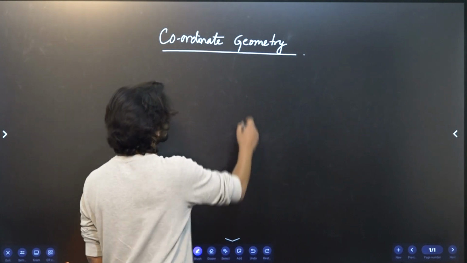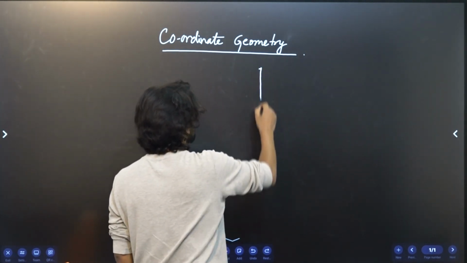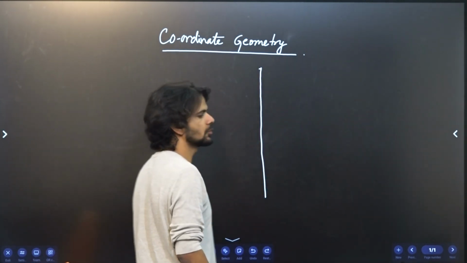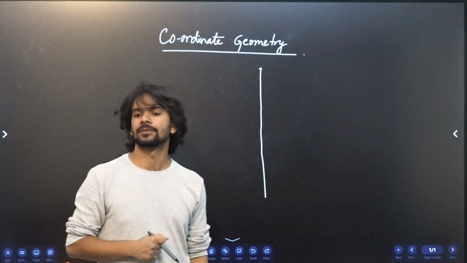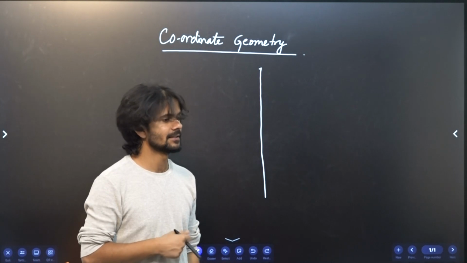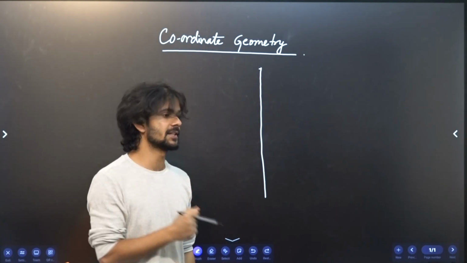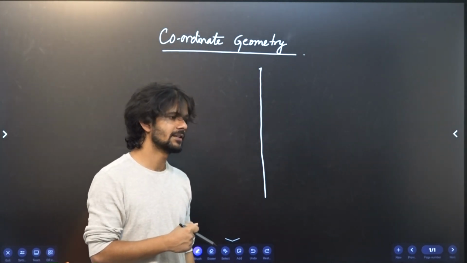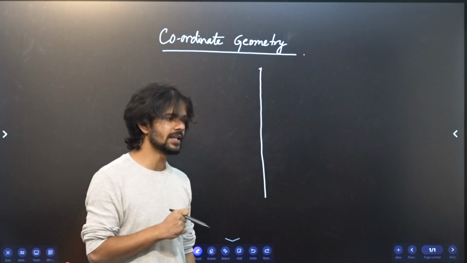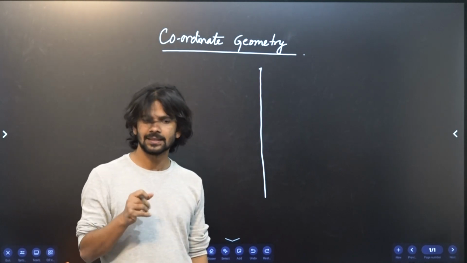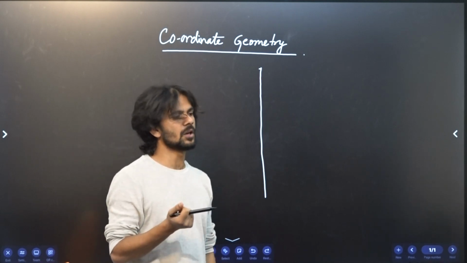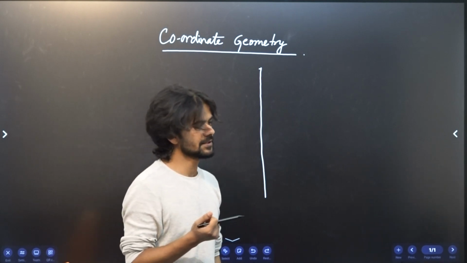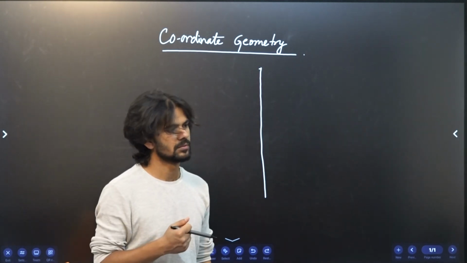So, in order to talk about a line, we need a reference. Where is the line? In which direction is the line going? To know that, we need a reference. Reference is always important. Reference is important in our life also.